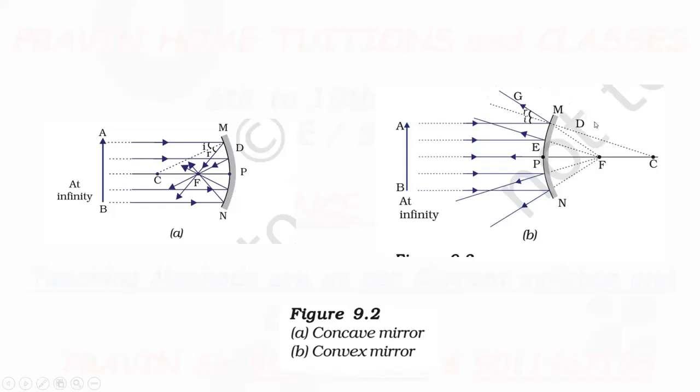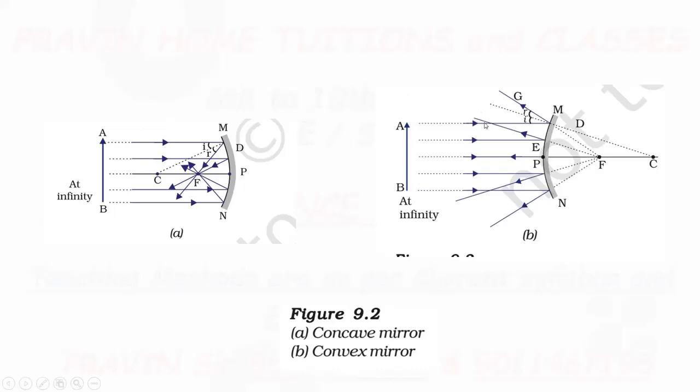In the same way, the same terminology applies here. Now, see the difference between the concave mirror and the convex mirror. An incident ray falls on the mirror. After reflection, the rays are converging at a single point. So, concave mirrors are convergent mirrors.